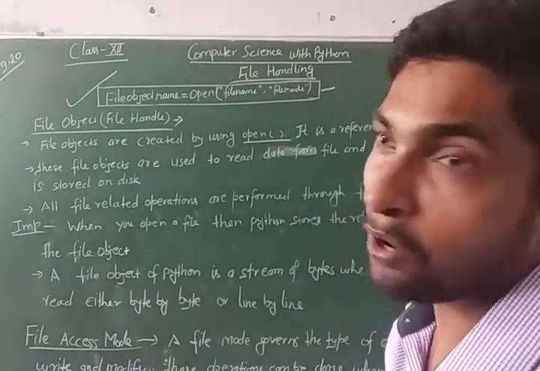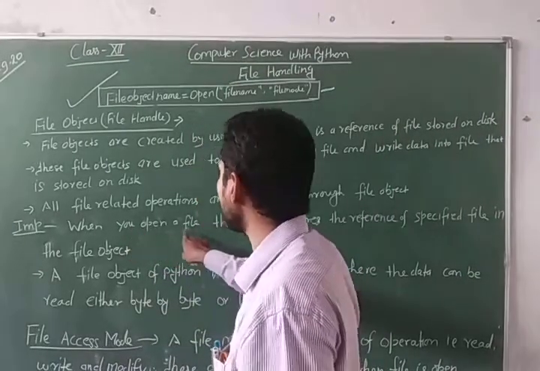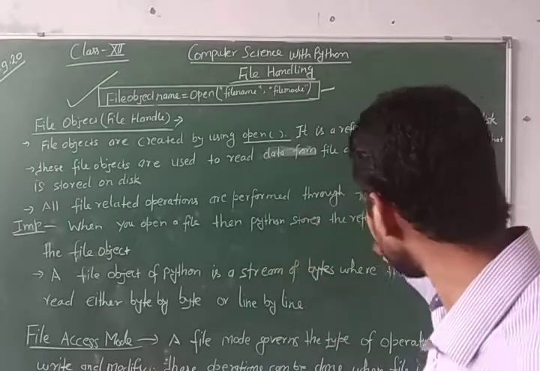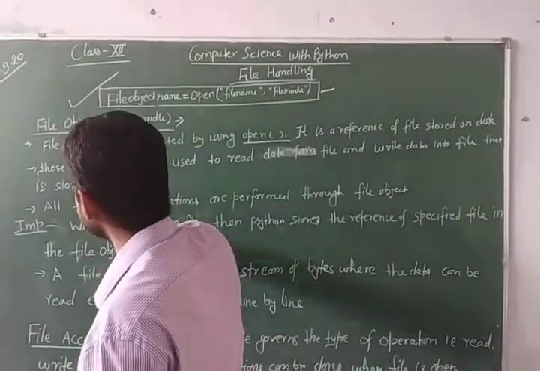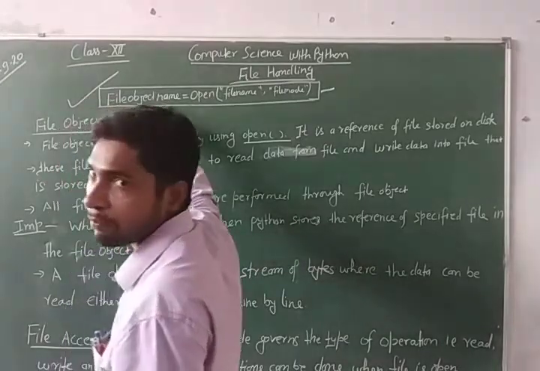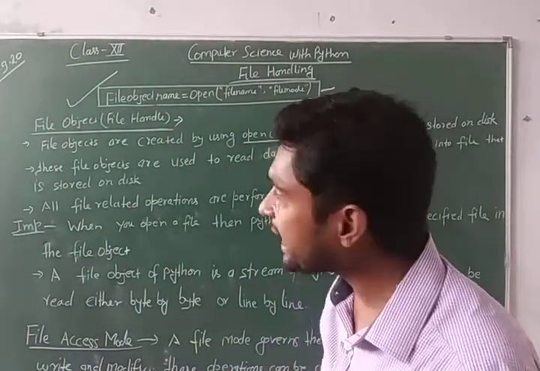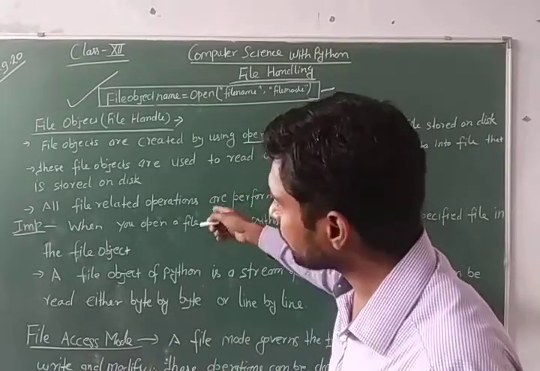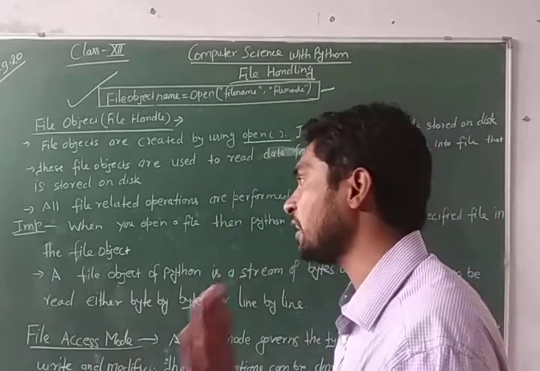Now some more important points about the file object: when you open a file, then Python stores the reference of the specified file in the file object. In this file object, the reference is stored. Alright? And with the help of that reference name, you will perform the operations on the file.